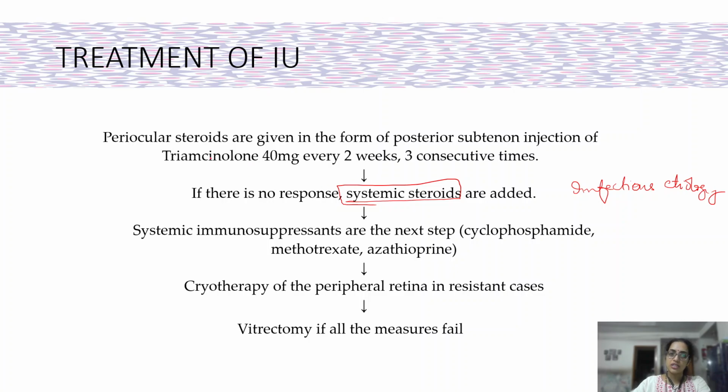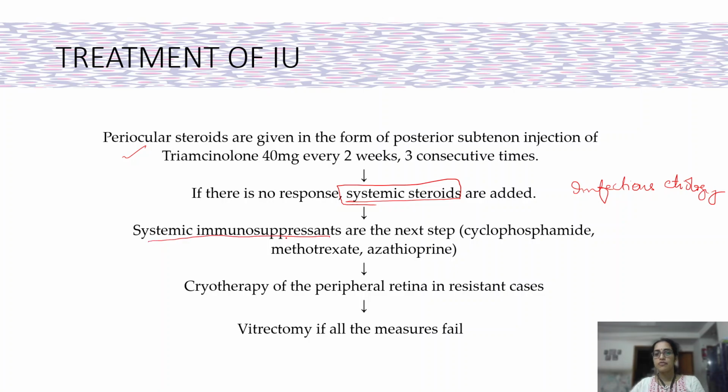Then periocular steroids are given especially when you are dealing with unilateral disease, because you don't want to have systemic side effects. So periocular steroids, especially if you have ruled out an infectious retinitis. Then systemic steroids, and if you think that the underlying disease tends to be more chronic, then add a systemic immunosuppressant.